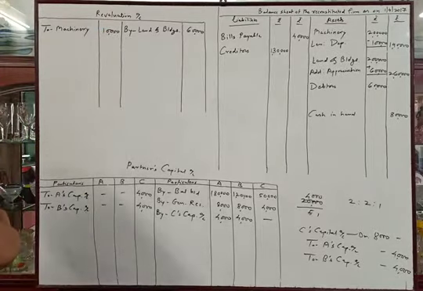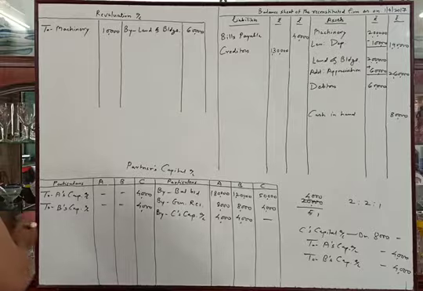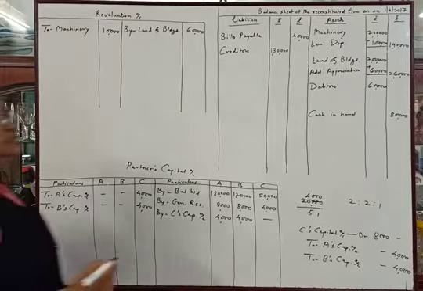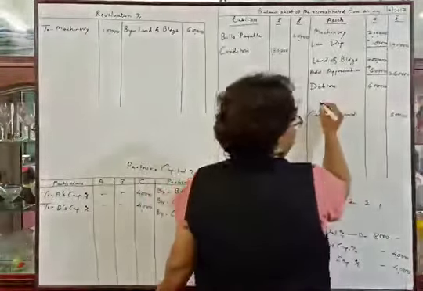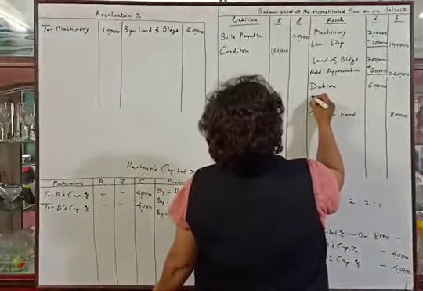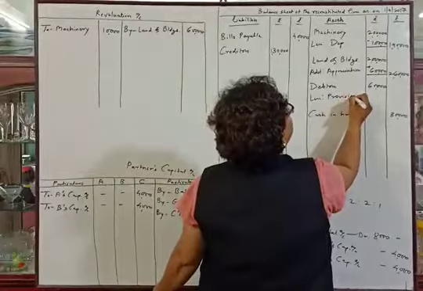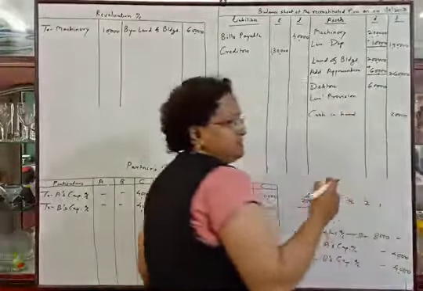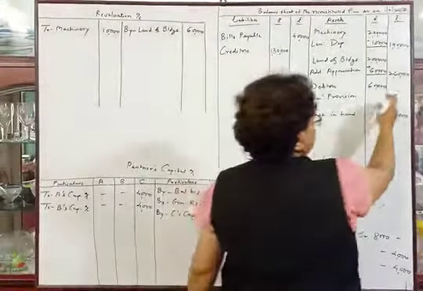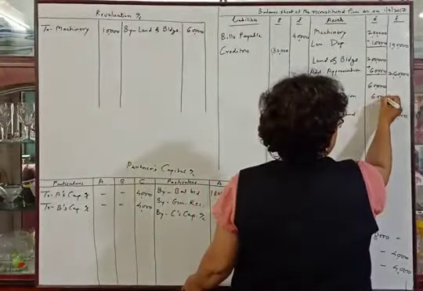Now the next adjustment. Provision for bad debts is to be maintained at 10% on debtors. So we will deduct the provision from debtors. So less provision, 10% of debtors. 10% of 60,000 is 6,000.